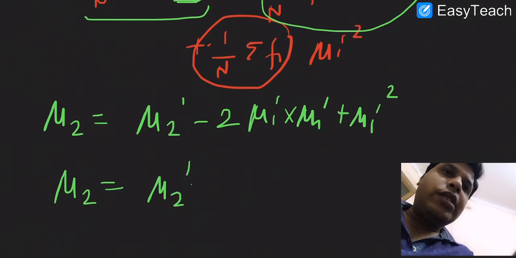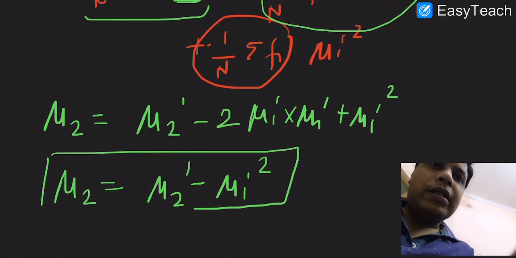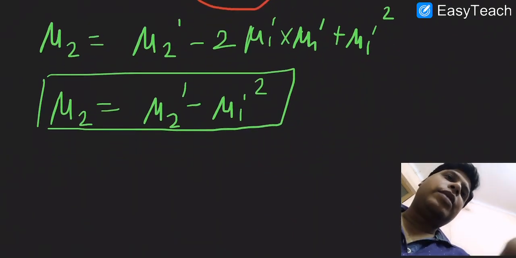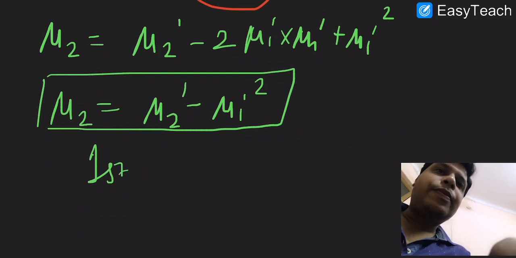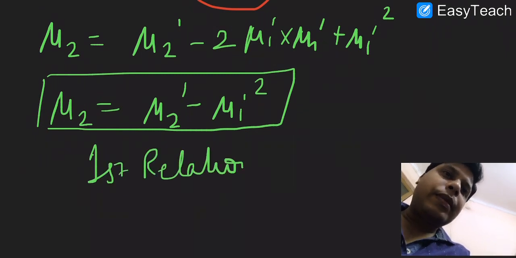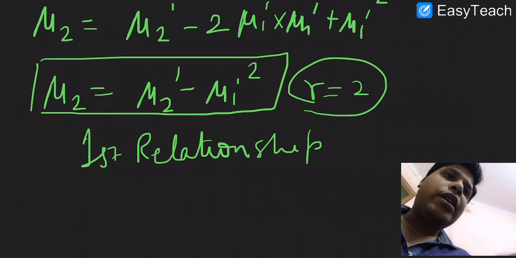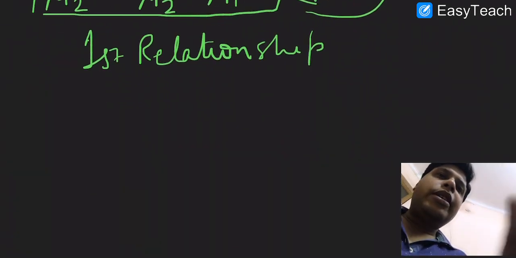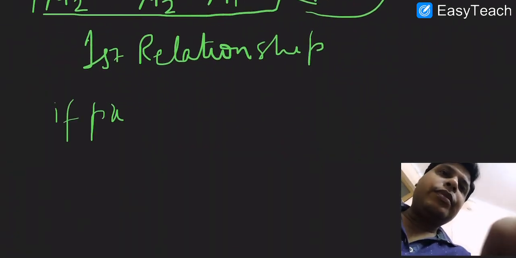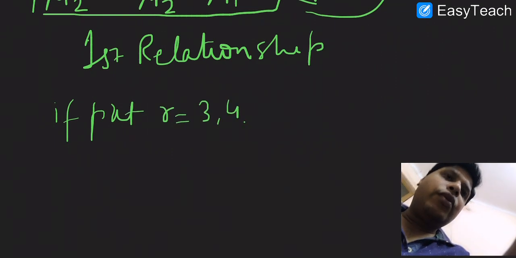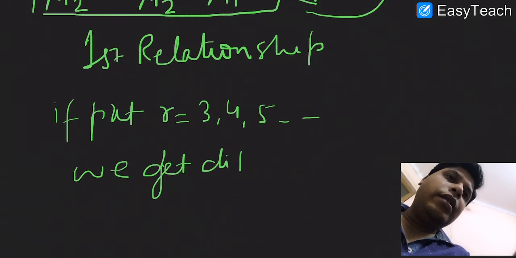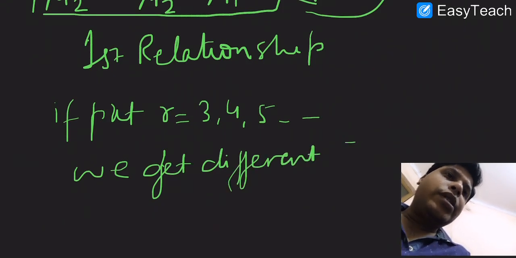So we get this value after putting r equals 2. In a similar manner, if we put r equals 3, 4, 5 and so on, we get different equations reflecting the relationship.